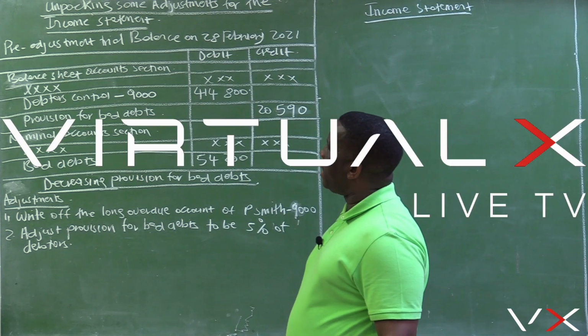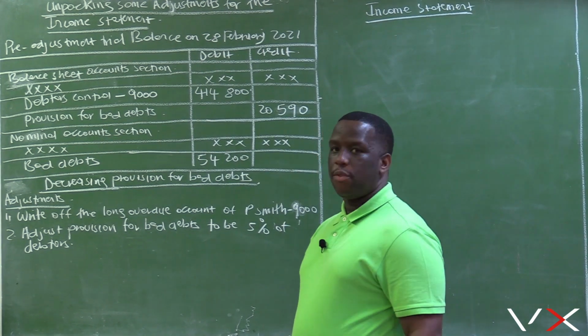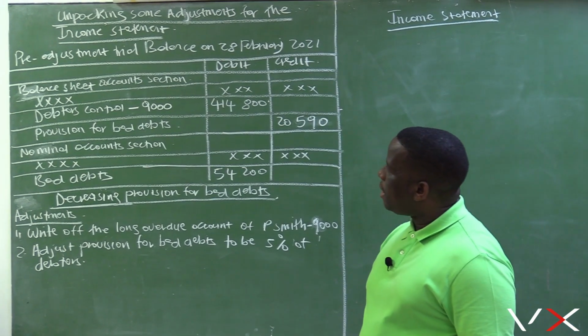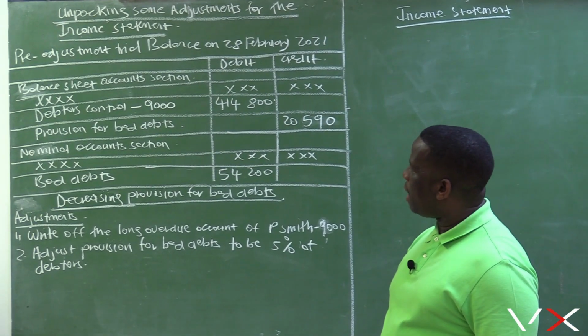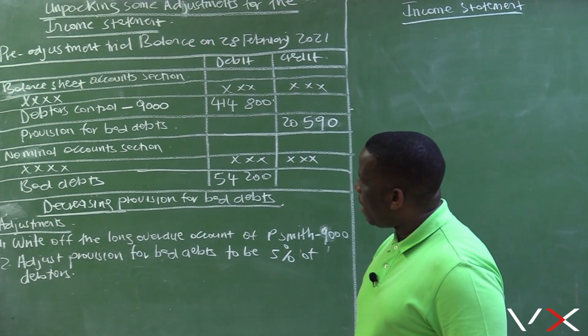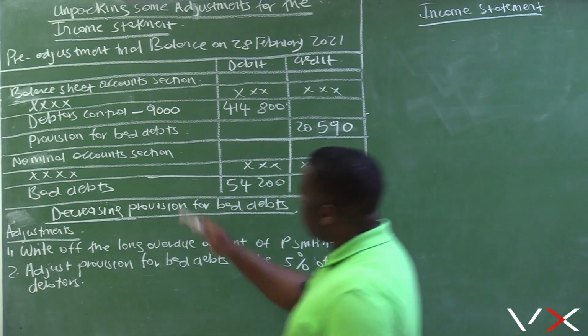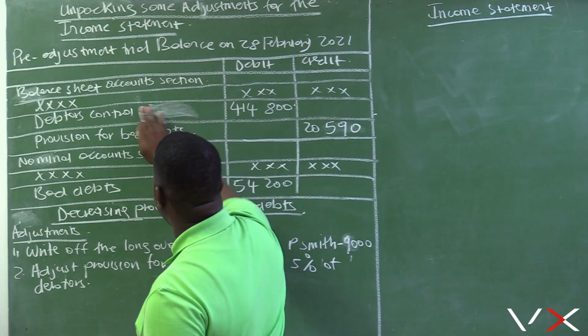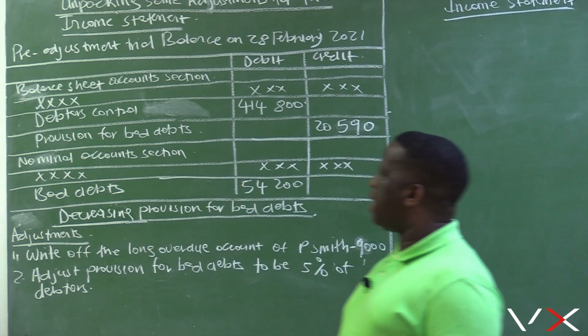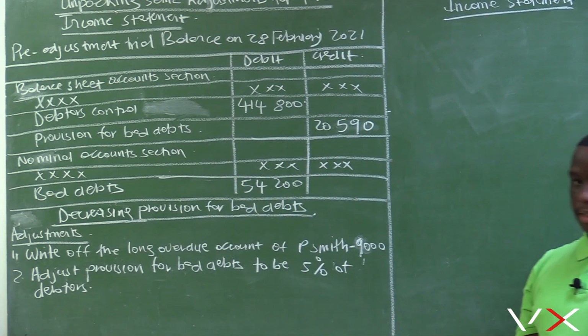We are unpacking some adjustments for the purposes of the income statement. Here we have the pre-adjustment trial balance on 28 February 2021. Under the balance sheet account section, we have debtors control, which is 414,800.